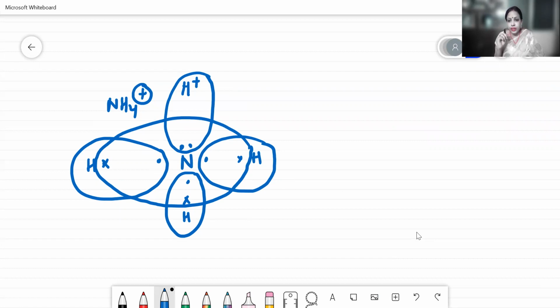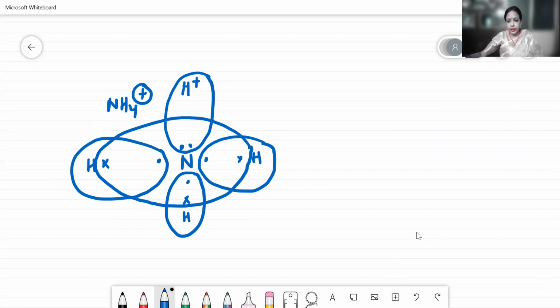So your H plus ion requires only 1 lone pair of electrons. Because it requires only 1 lone pair, the nitrogen atom, which is left with 1 lone pair of electrons only, donates or shares its lone pair with the H plus ion and completes the configuration for the proton.